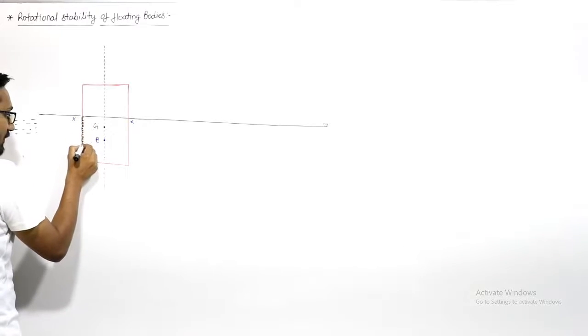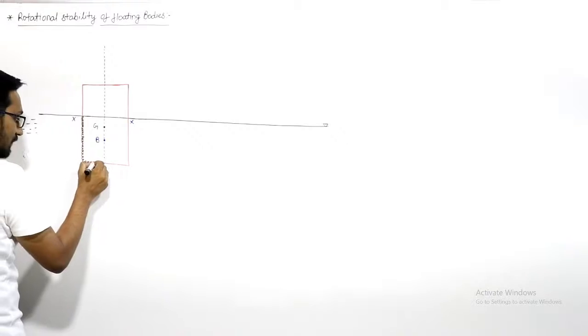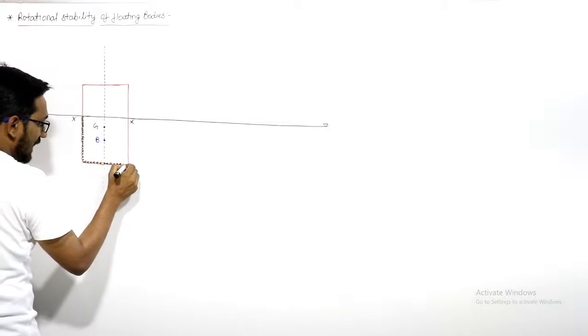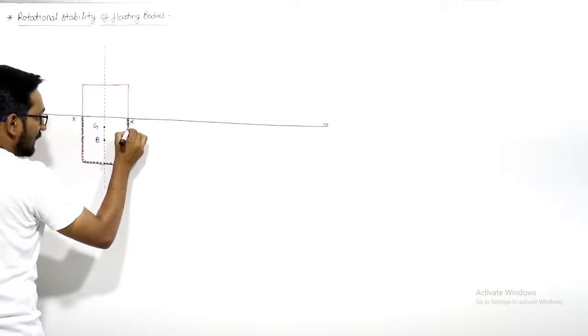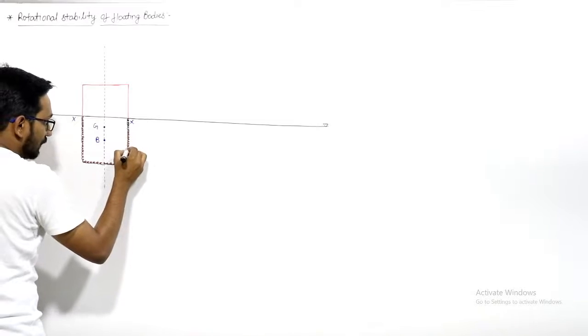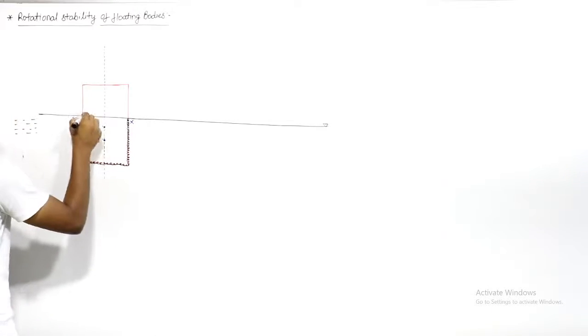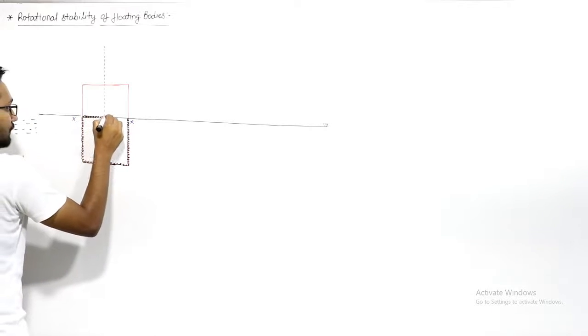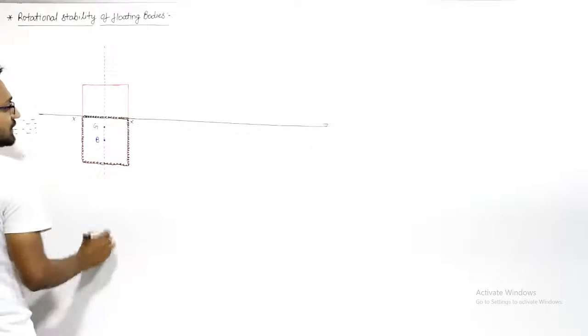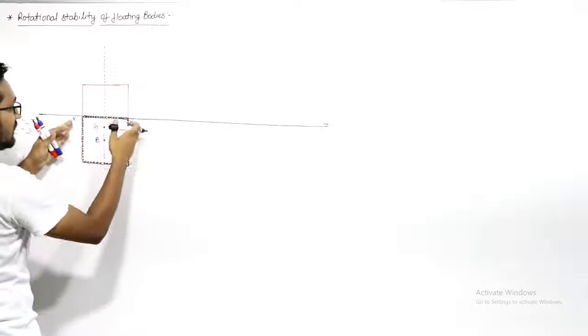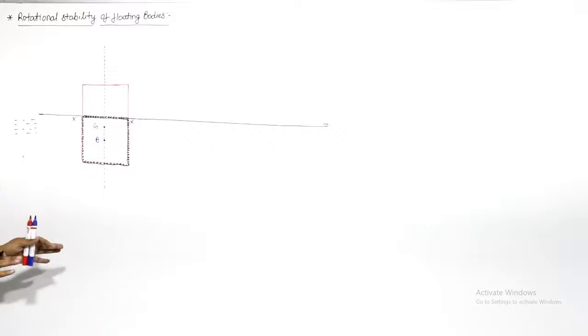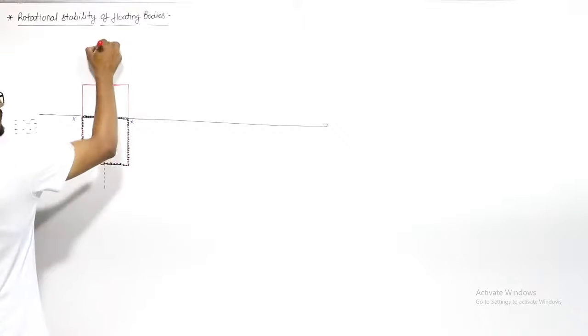Just pay attention, guys. This is the shape of the body which is inside the fluid, and fluid is displaced according to this. Because you can see it is symmetric, the center of buoyancy will be here. Now I tilt this body.